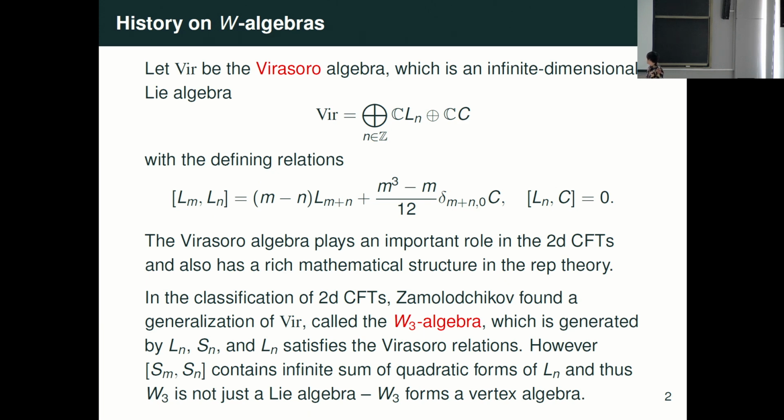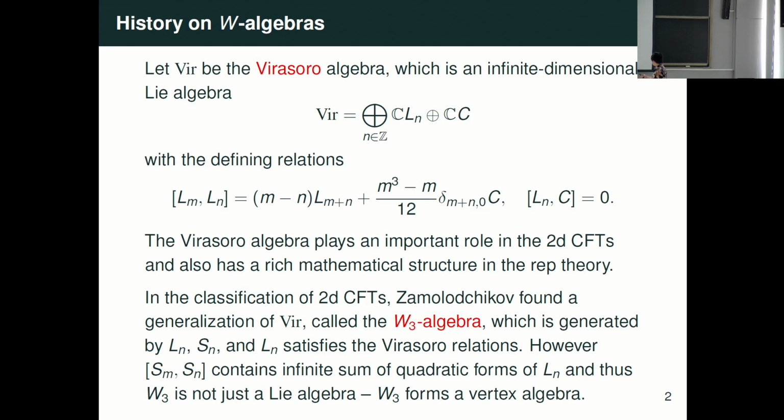It's very nice. So the natural question is: we want a generalization of the Virasoro algebra, some family of such nice algebras. That is our W-algebra. Such a nice example was first found by the physicist Zamolodchikov in his work on the classification of two-dimensional conformal field theories, and it's now called the W3 algebra. It contains the Virasoro algebra. In fact, in general, an affine W-algebra contains Virasoro, just as a simple Lie algebra contains sl2. So Virasoro plays the role of sl2 in W-algebra theory.